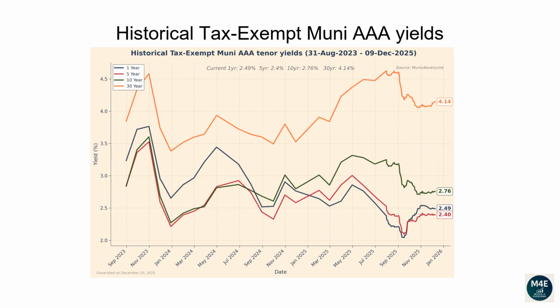This line plot and the next plot show how each tenor of the muni yield curve has changed over time. From the 31st of August 2023 to the 9th of December 2025, the 1-year yield has dropped from 3.24 to 2.49. The 5-year yield has dropped from 2.85 to 2.4. The 10-year yield has dropped from 2.84 to 2.76. The 30-year yield has increased from 3.85 to 4.14.